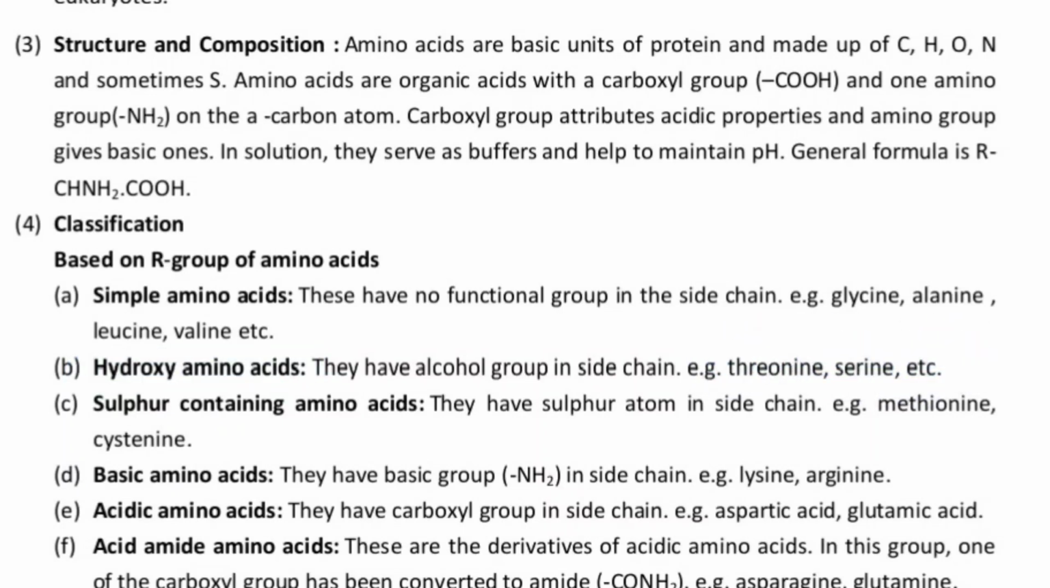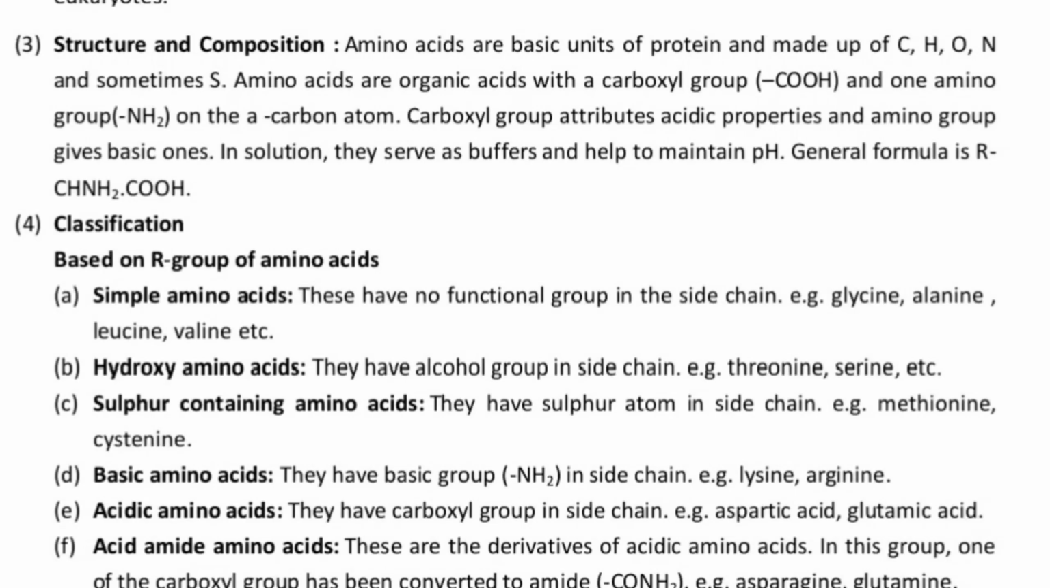The third one is the sulfur-containing amino acids, like cysteine and methionine. We have already discussed this. Basic amino acids are lysine, arginine and histidine, which have an extra NH2 group in the side chain. Whereas acidic amino acids have an extra carboxyl group in the side chain: aspartic acid and glutamic acid. We can call them aspartate and glutamate as well.